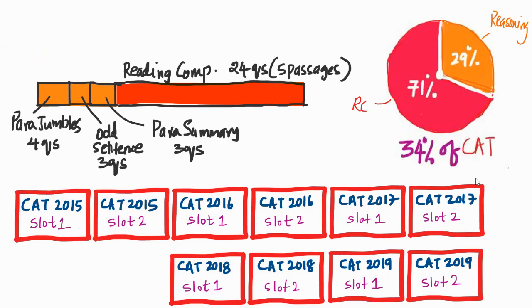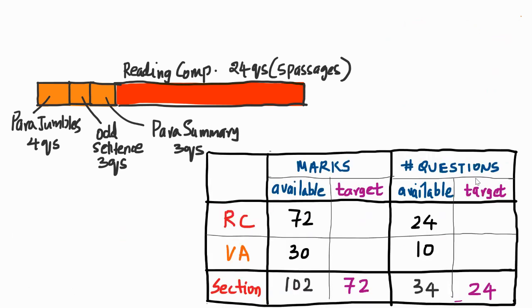To achieve that goal, we have to dig a little deeper. These are the areas. Now I need to get 72 marks, which means I have to get a net 24 questions correct. These are the areas: reading comprehension has 24 questions and the rest are 10. We have the marks and the number of questions. The total number of marks in reading comprehension is 72, with 24 questions. Verbal ability is 30 marks, 10 questions. The total marks in the section is 102 and the total number of questions is 34.